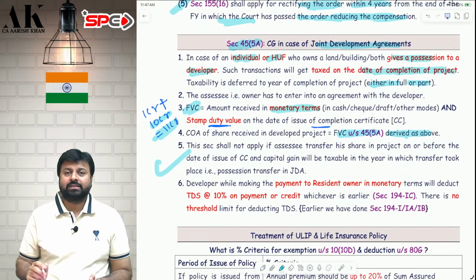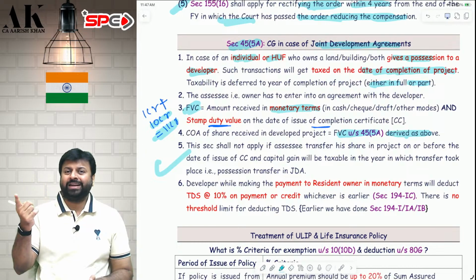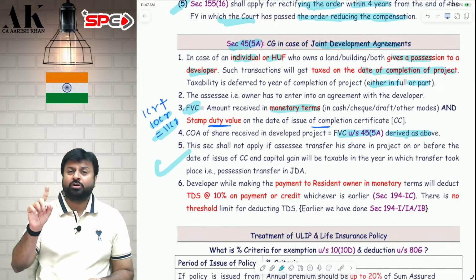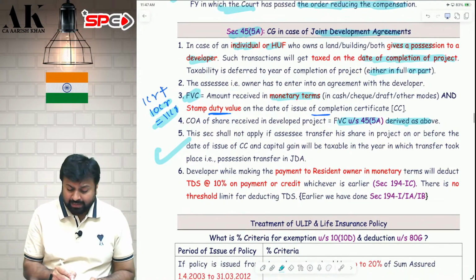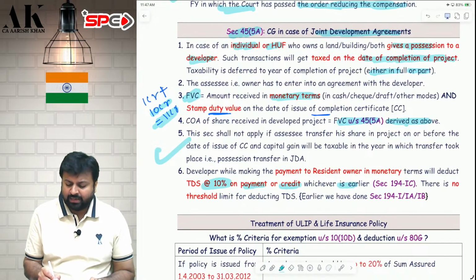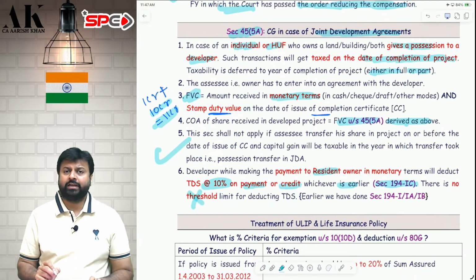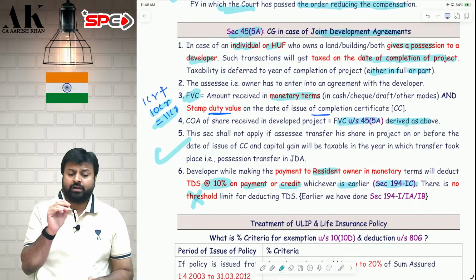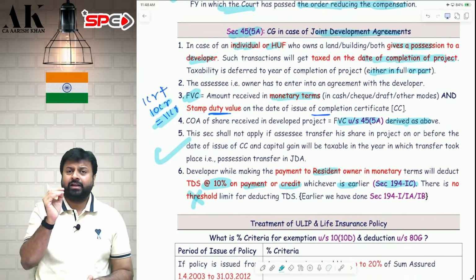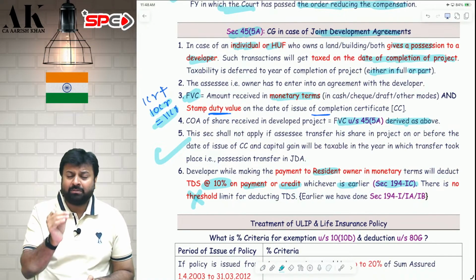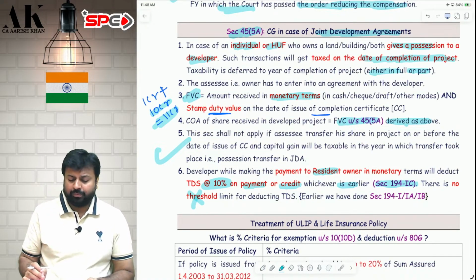And last but not least, the builder is giving you two things. One money, one flat: one monetary, one non-monetary consideration. So on the monetary consideration, the builder will deduct TDS at the rate of 10% on payment or credit, whichever is earlier, if the assessee is resident. Under which section? Under 194-IC, and there is no threshold for deducting TDS. There is no threshold over here. So the builder will deduct TDS at 10% if the assessee is resident, at the time of payment or credit, whichever is earlier. I hope it is clear to all of you.